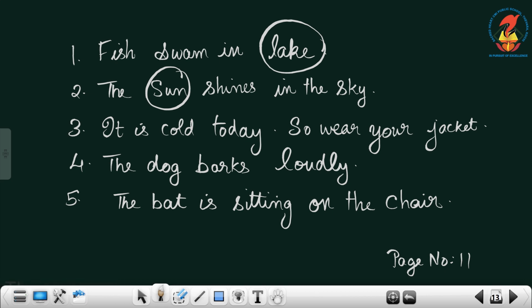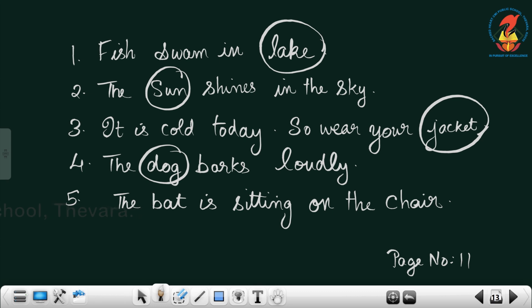It's cold today, so wear your packet. Is it packet? No, it is jacket. So it is cold today, so you have to wear your jacket, not packet. Then the log barks loudly. Is it the log that is barking? No, it is the dog barks loudly. Then the bat is sitting on the chair.